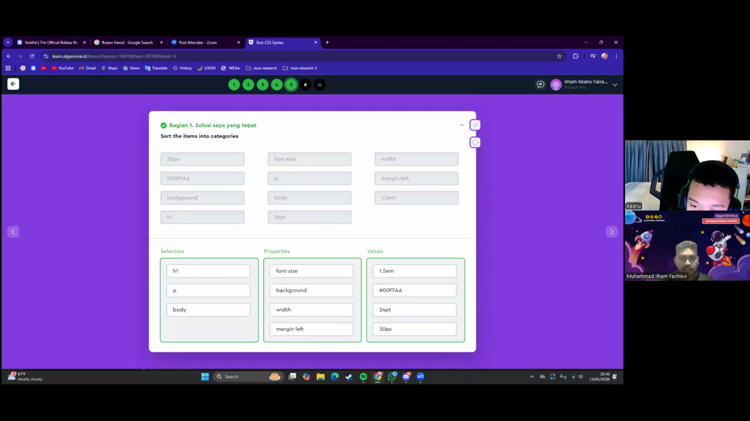Okay, good. So basically, the answer is selectors are H1, P, and body. H1 is heading one, P for paragraph, and then body, which is the content. We will set the content inside that. And then the properties we have the font size, the background, the width, and also the margin left. And then the values we have the 1.5em, and then the hashtag for the color, and also the 24 points and also px, that means pixel.